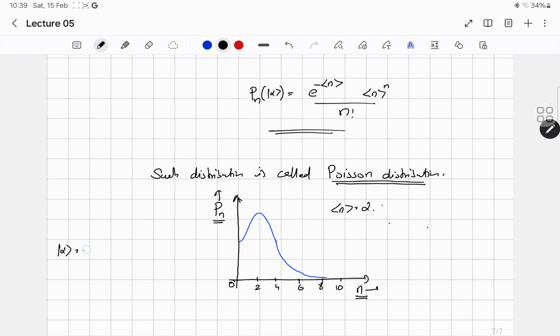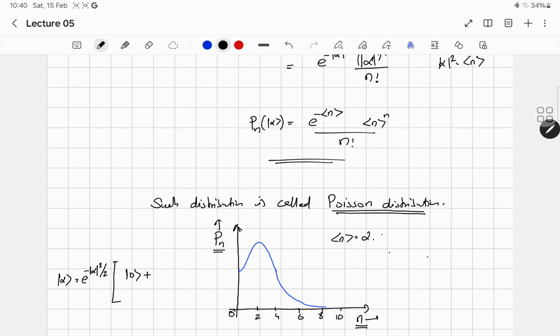This ket alpha is e raised to minus mod alpha square by 2, then the first term is alpha raised to 0 divided by root 0 factorial, that is 1, ket 0, plus alpha ket 1, plus alpha square by root 2 factorial ket 2, plus and so on.